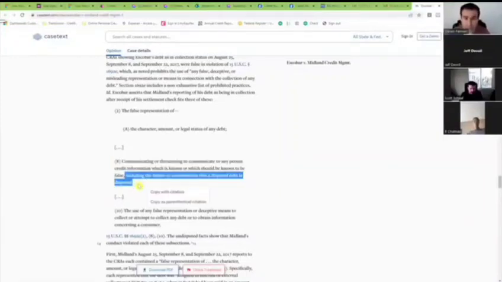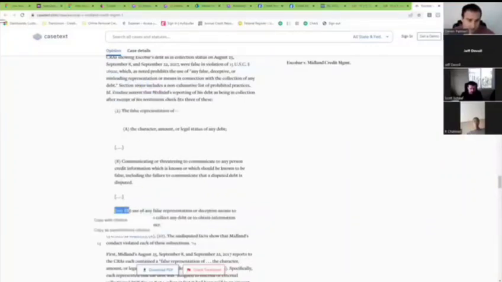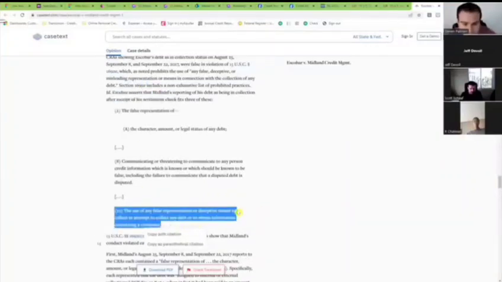And then, of course, this is really what everybody just focuses on, including the failure to communicate that a disputed debt is in dispute, but that's only half of it. And then we have those months where it's missing, okay? So we have multiple ways to weave this in. And then 1692e(10), the use of any false representation or deceptive means to collect or attempt to collect any debt. Okay, this is important because this precedent says credit reporting is debt collection activity.